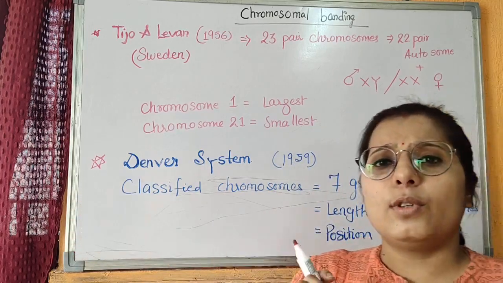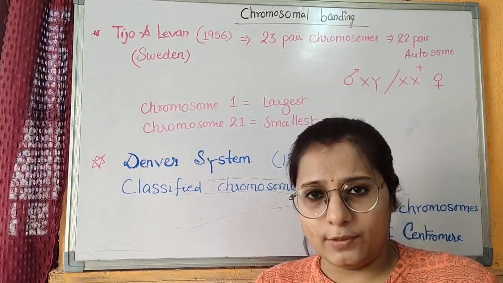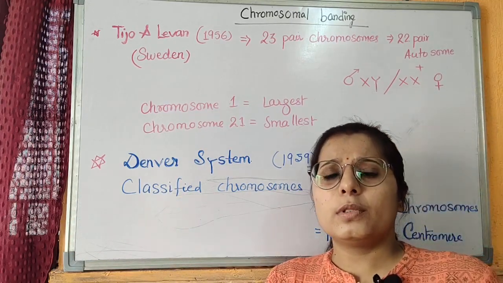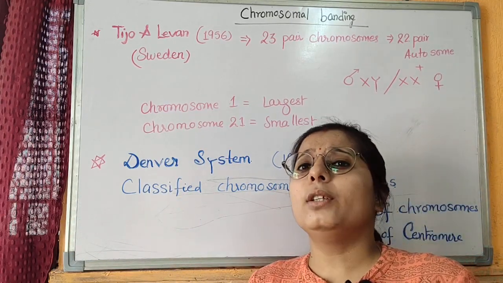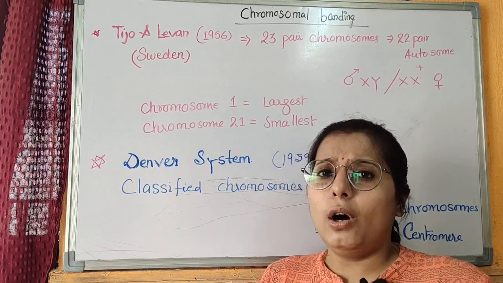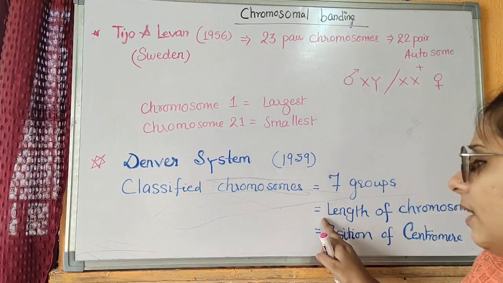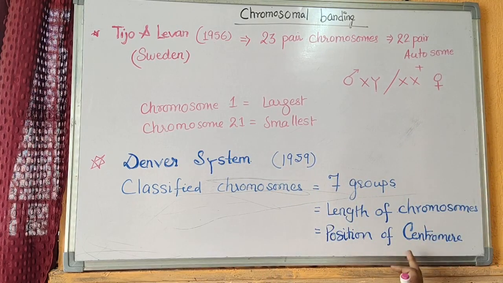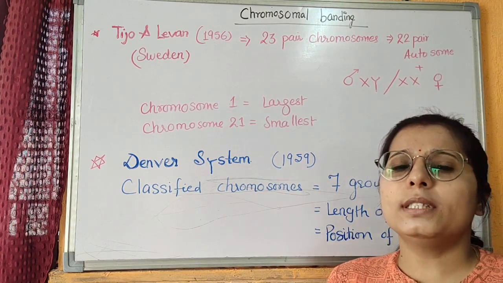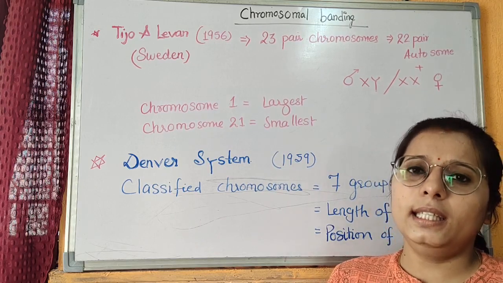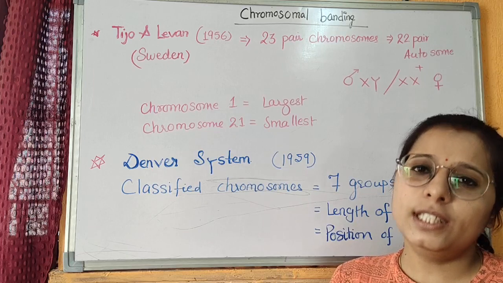The second scientist was Denver, and he gave the Denver system in 1959. He studied the chromosomes of an individual and grouped them into 7 groups. The grouping of the chromosomes was based on 2 bases. First, the length of the chromosome and second, the position of the centromere. On the basis of these 2 criteria, he grouped all the chromosomes into 7 groups, named A, B, C, D, E, F and G.